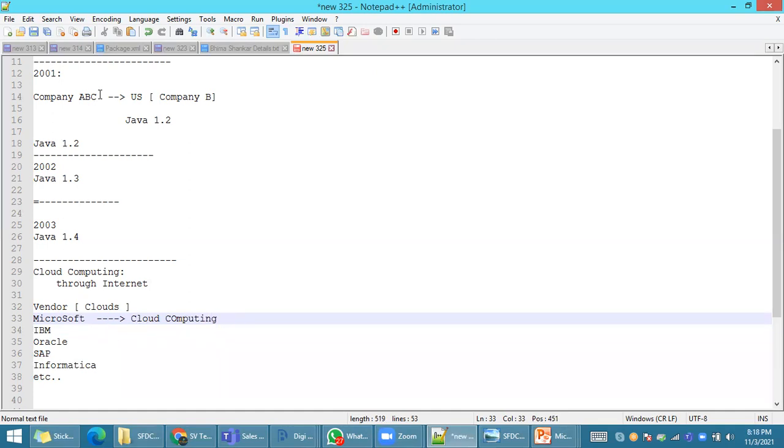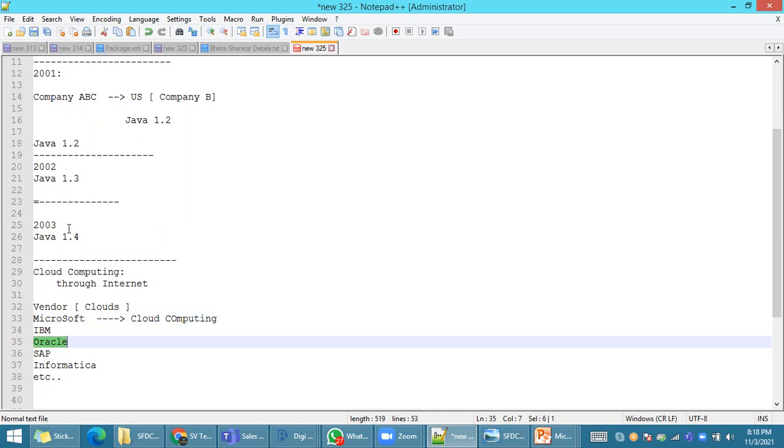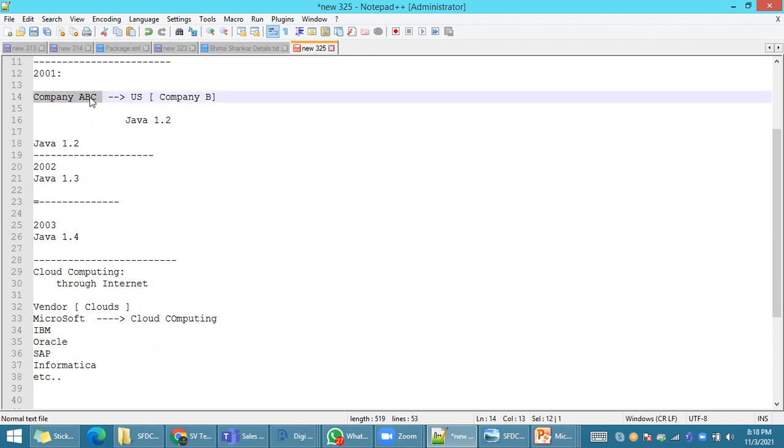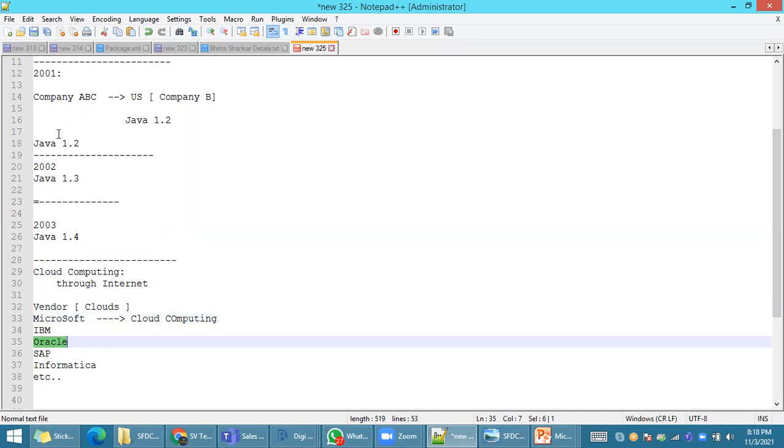Earlier, if ABC company needed any Java software, they would go and talk to Oracle. The Oracle company would come and install all the software within the company premises. But now the concept has changed. If ABC company wants any particular service from Oracle, the company puts an email to Oracle. Oracle gives complete service through internet, whatever software, whatever hardware, because every service they provide is through internet. That is the main advantage of cloud computing.